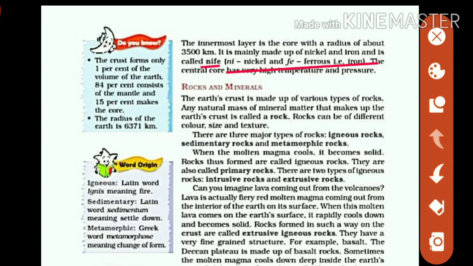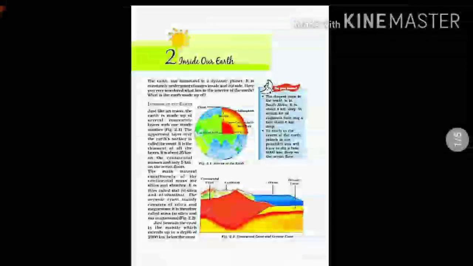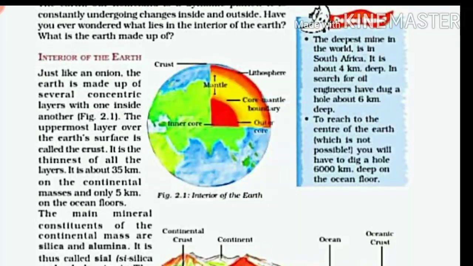One more thing you have to keep in mind is that the total radius of the earth is 6371 kilometers. Here you can see in the 'Do you know' column that the deepest mine in the world is in South Africa, and it is dug only up to 4 kilometers.